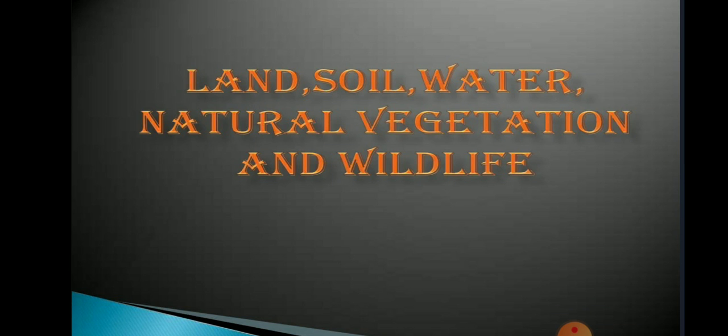Land, soil, water, natural vegetation, and wildlife. In the previous class, we learned the meaning of land resource and soil, how important these resources are to us, and how we can conserve them. These are what we learned in the previous class. Today we are going to continue with one of the important and rare resources called water. So let's begin with some facts and figures about water.